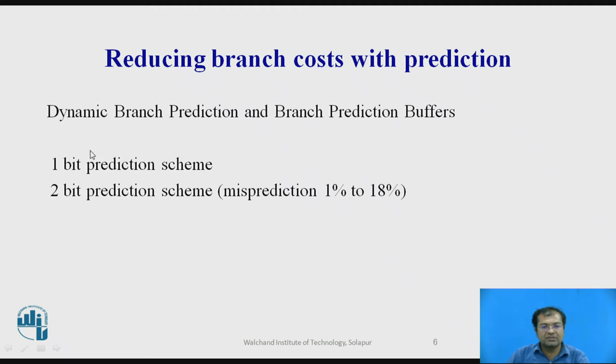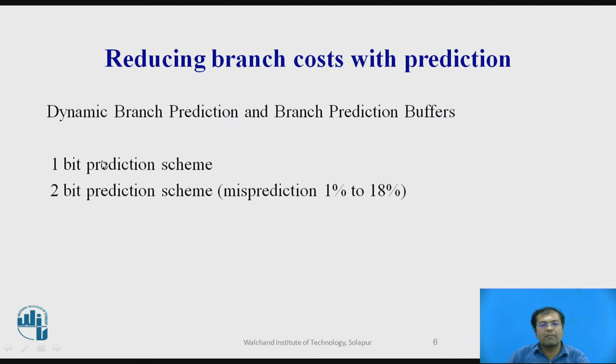Coming to the next, which is dynamic. This dynamic branch prediction may also be called a branch prediction buffer. It has two main schemes: the 1-bit prediction scheme and the 2-bit prediction scheme. In the 1-bit prediction scheme, a bit, either 0 or 1, plays an important role in whether the branch is taken or not. In 1-bit prediction, it normally gives the wrong result twice.